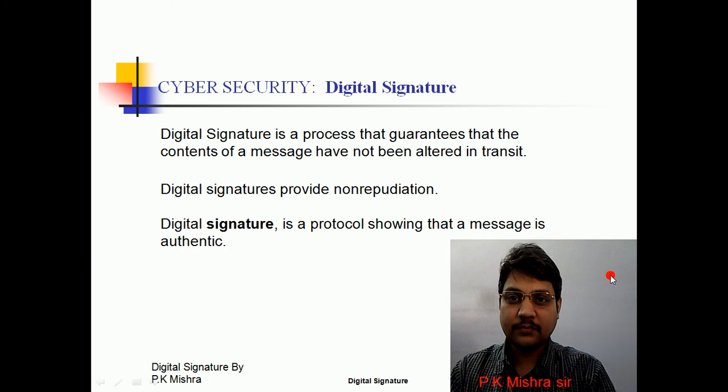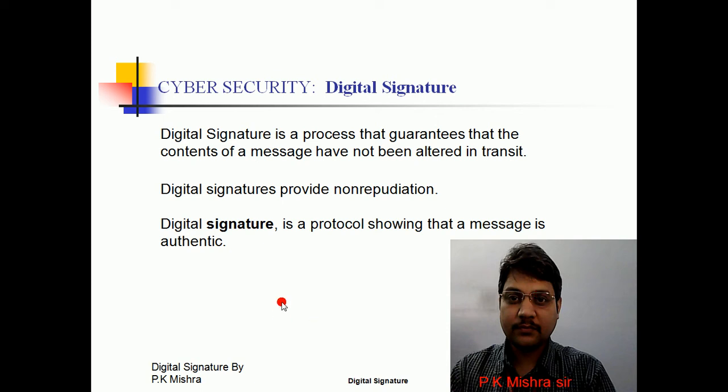Now see what is the digital signature. Digital signature is a process that guarantees that the contents of a message have not been altered in transit. Means after sending a message from the sender side and before receiving the message at the receiver side, the message was not tampered with or edited during transmission.